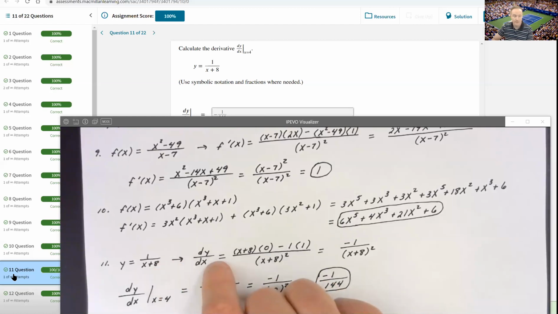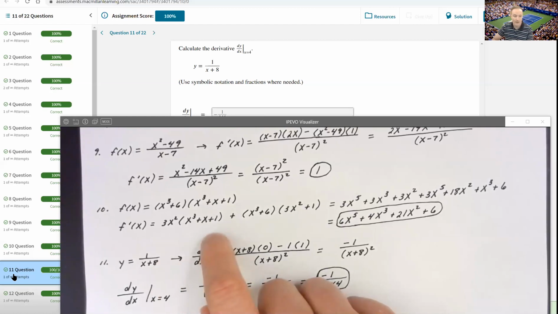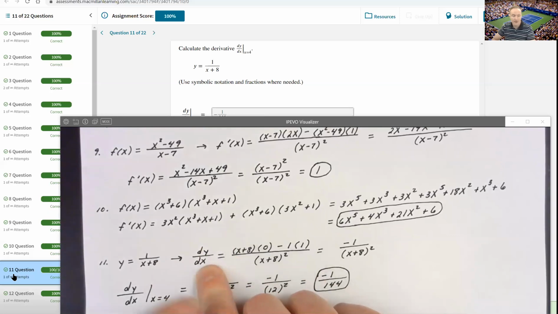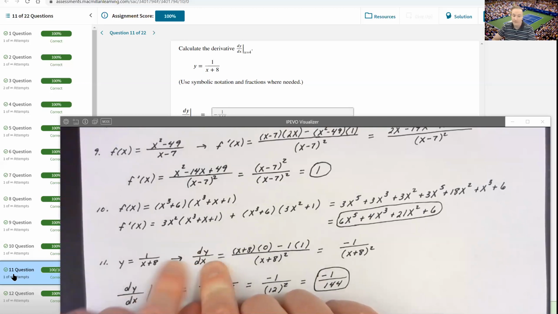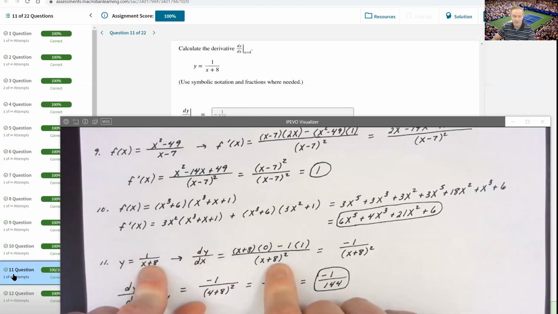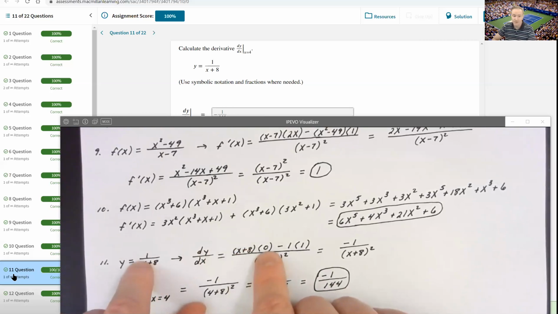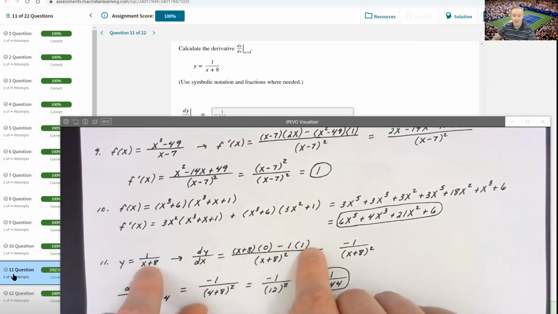Whether I call the derivative y prime or dy dx doesn't matter. I call it dy dx since that's how they refer to it in the problem. When I take the derivative, I square that denominator, then bring the denominator up times the derivative of the numerator. Derivative of any constant is 0. Then minus the numerator times the derivative of the denominator. Derivative of x plus 8 is 1.